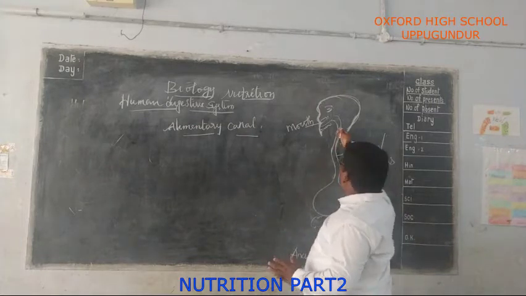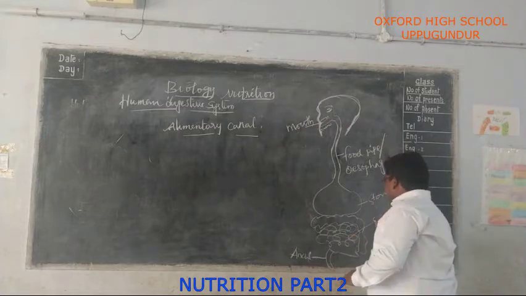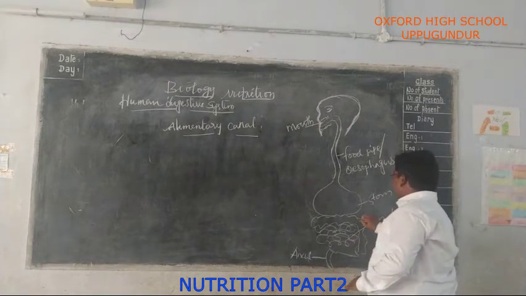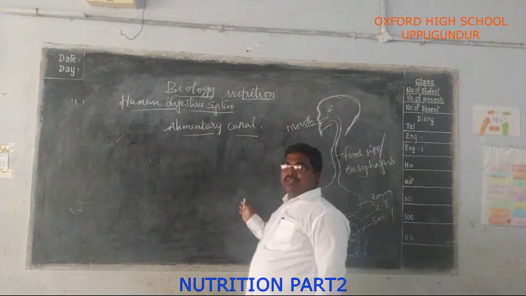Here, this is the esophagus, stomach, small intestine, large intestine, anus. So these are the different parts.